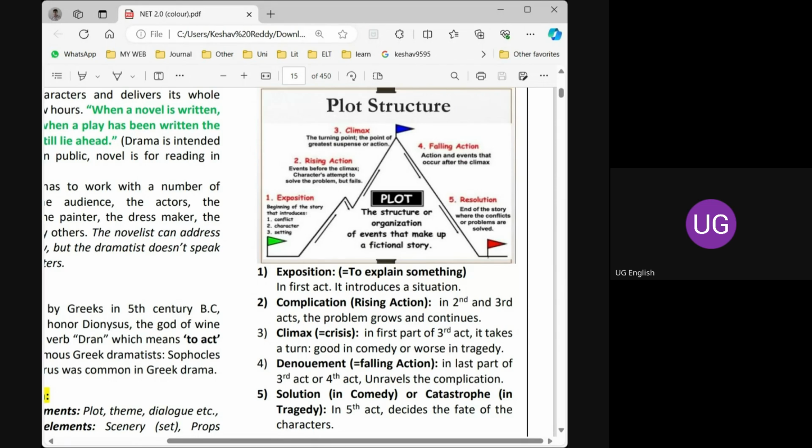From there the falling action starts, that is the results of the actions of the heroes. And finally the solution will come, that is the catastrophe in tragedy. In comedy, generally marriage is the solution. In romances and comedy plays, don't use the word climax here, use solution. The final scene, the fifth act, may have a marriage. But in tragedy, it may be the death of the hero. So this is the plot structure.